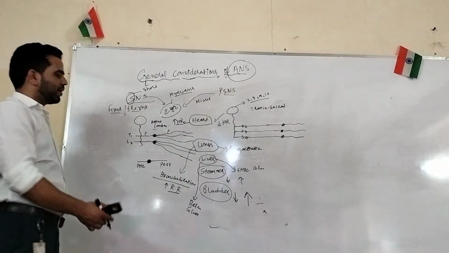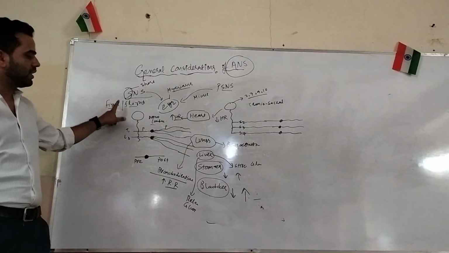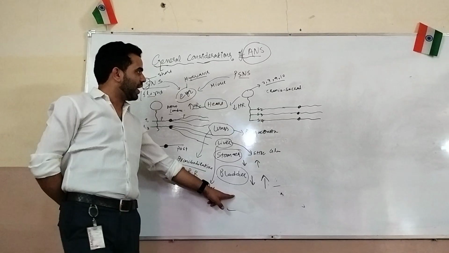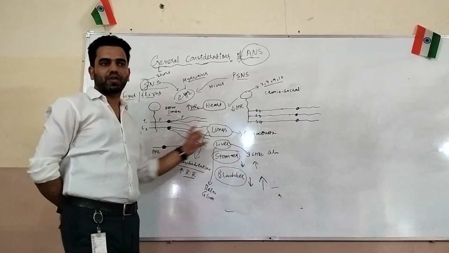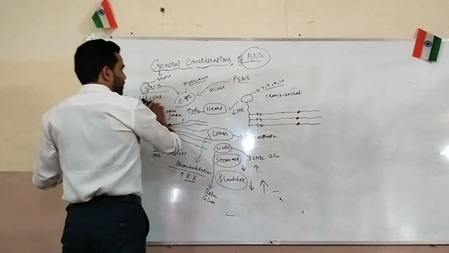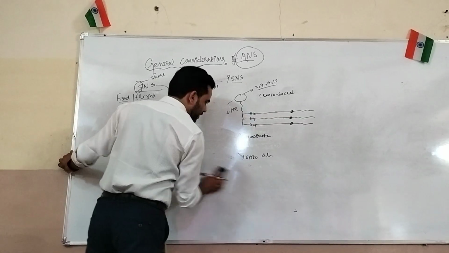So the questions can come like this. What is the effect of the sympathetic nervous system on the bladder? It will decrease the urinary output. While in the case of the parasympathetic nervous system, it will increase the urinary output. So these effects are just opposite to each other. Okay. So after the sympathetic and parasympathetic nervous systems, then there are cholinergic drugs.